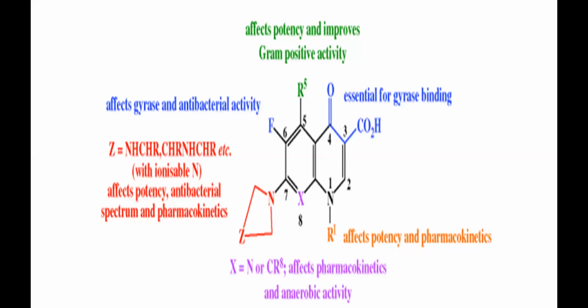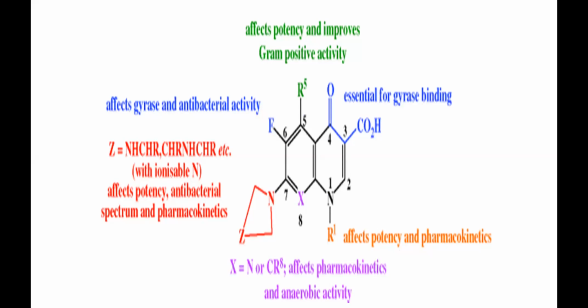So whenever you write a structure of a fluoroquinolone, please don't write it as a benzene. Most of the time I see that people put a double bond at the 3rd and 4th position. No, it is wrong. And they put a double bond at 1 and 2. That is wrong. So it's a 1,4-quinolone ring. Okay, 1,4-quinolone ring means it contains a nitrogen which is saturated at the 1st position, and it contains a carbonyl group at the 4th position.